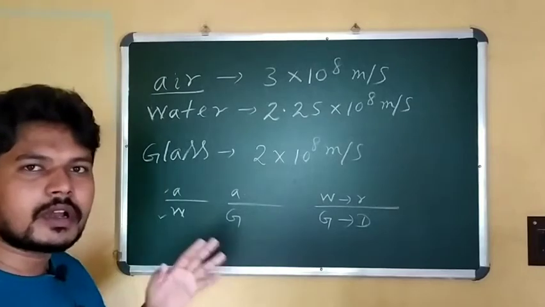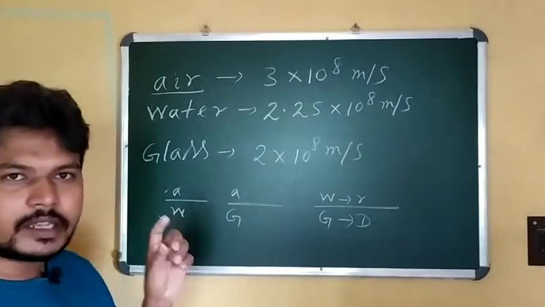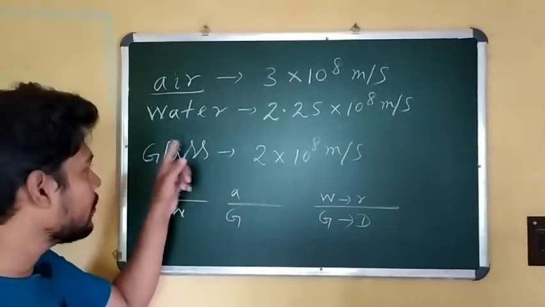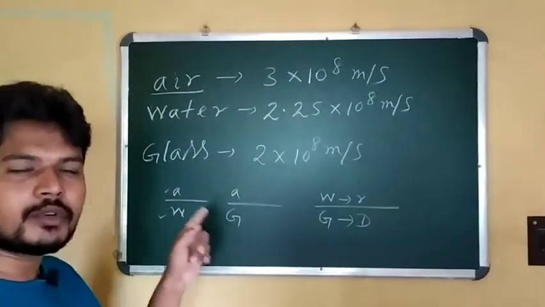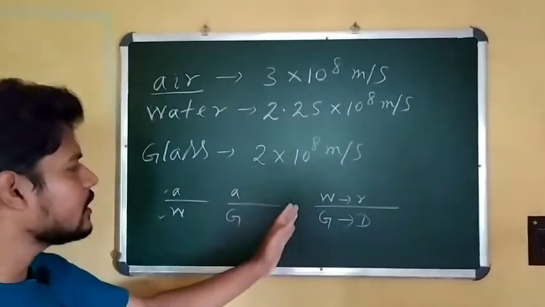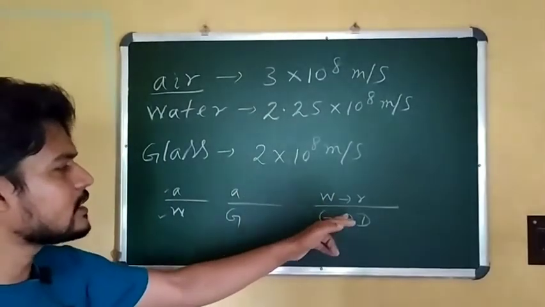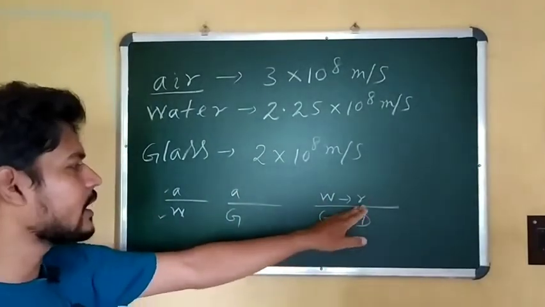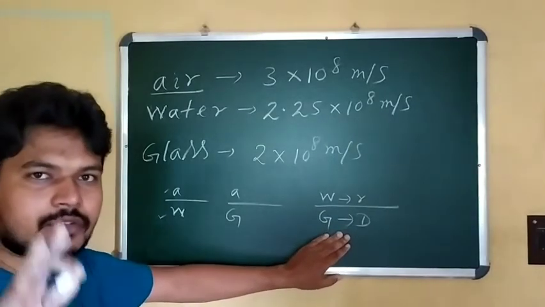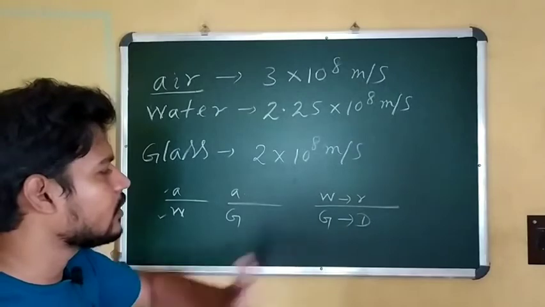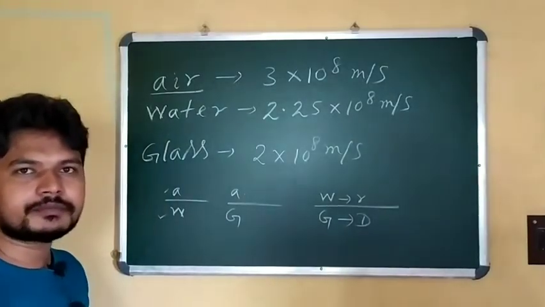So whichever two media we are taking, the terms optically rarer and denser always depend upon those two media. The medium in which light propagates with a higher speed is always referred to as the rarer medium, and the medium in which the light slows down is called the denser medium.